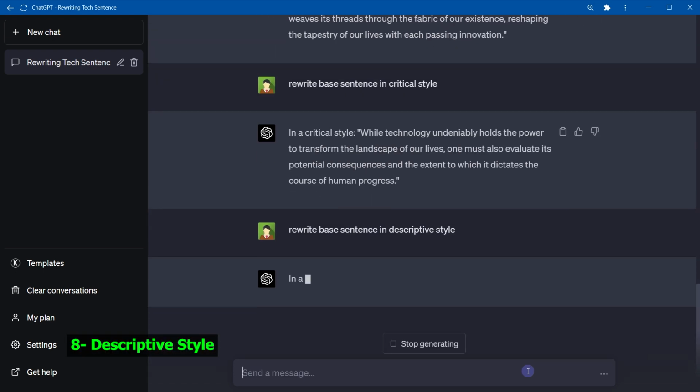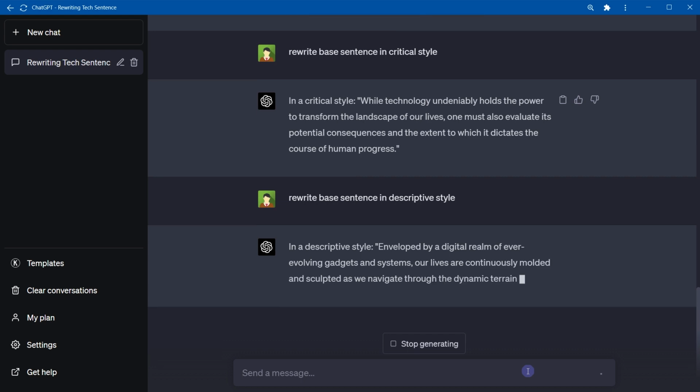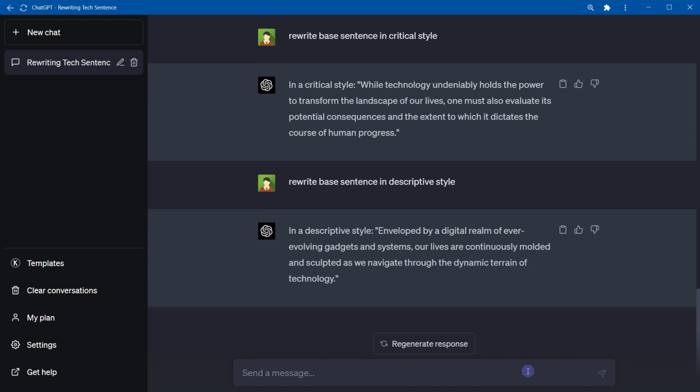Descriptive style. Enveloped by a digital realm of ever-evolving gadgets and systems, our lives are continuously molded and sculpted as we navigate through the dynamic terrain of technology. Descriptive style is employed when painting a vivid picture. This style uses sensory details, adjectives, and specific language to create mental images. It's commonly found in fiction, travel writing, and advertising.